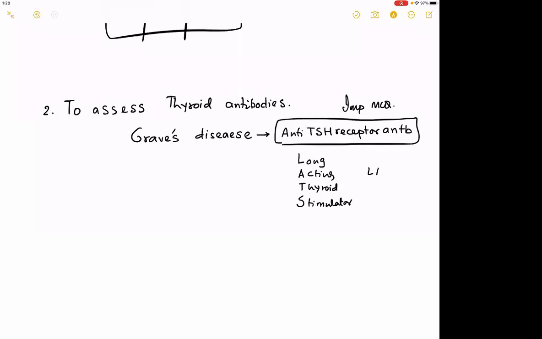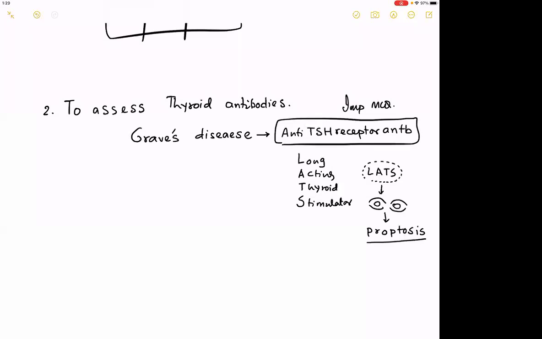The term LATS is used particularly in ophthalmology when you are describing a pathology called proptosis. I do not know whether you have heard about this term. In Graves' disease, there is a complication in which the eyeball comes out, and the culprit is this.